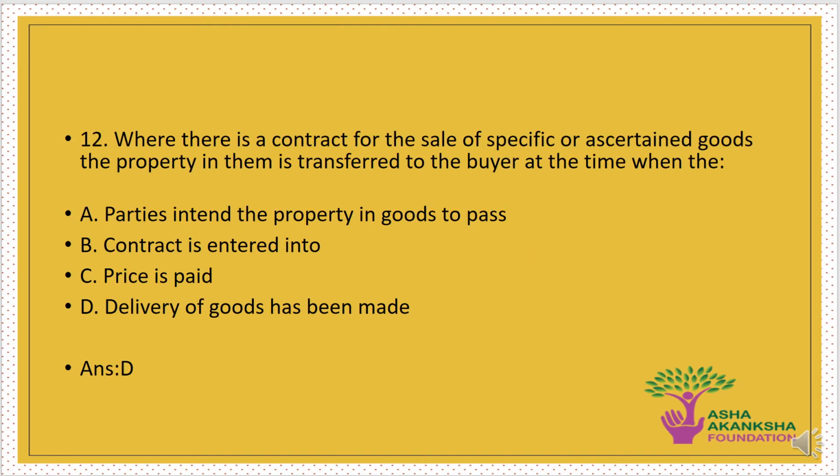The next question is, where there is a contract for the sale of specific or certain goods, the property in them is transferred to the buyer at the time when the A. Parties intend the properties in goods to pass. B. Contract is entered into. C. Price is paid. Or D. Delivery of goods has been made. The correct answer to this question is option D. That means to say where there is a contract for sale of specific or certain goods, the property in them is transferred to the buyer at the time when the delivery of goods has been ascertained.